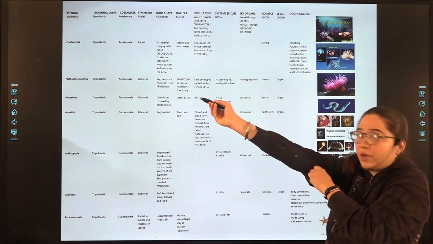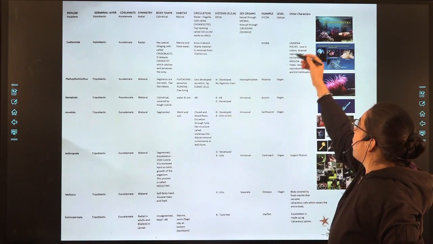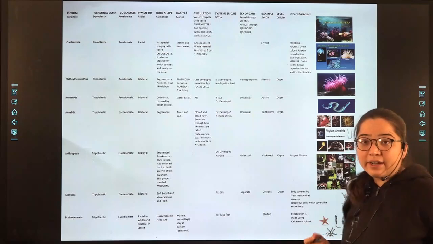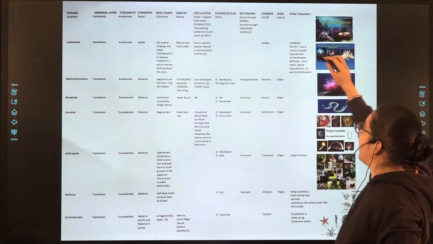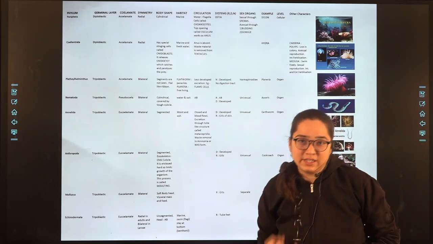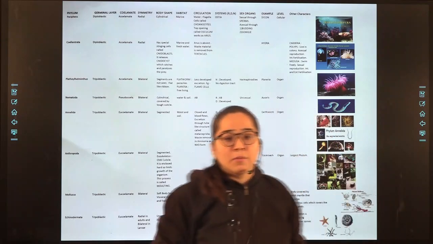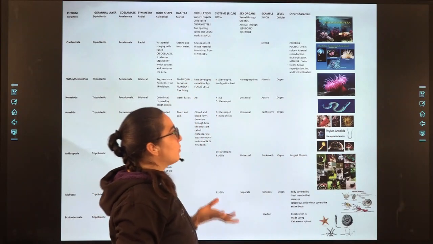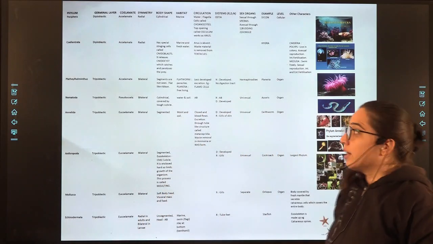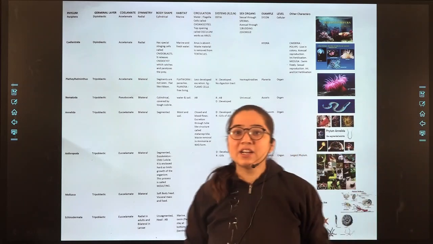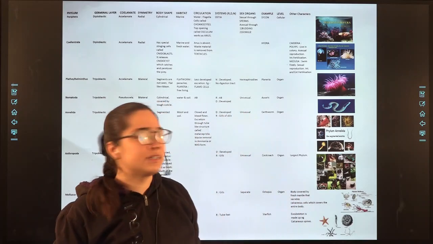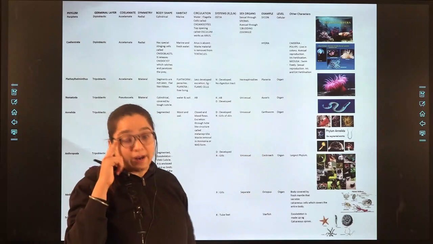Coming to the Coelenterata, these are cnidaria, and it is divided into two parts, that is polyps and the medusa. Polyps live in colonies, and the mode of reproduction is asexual and the fertilization is internal. Moving further, the medusa swim freely, and the mode of reproduction is sexual and fertilization is external. Coming further, Arthropoda, it is the largest phylum, which involves 90% of all the animals, and that is this Arthropoda.